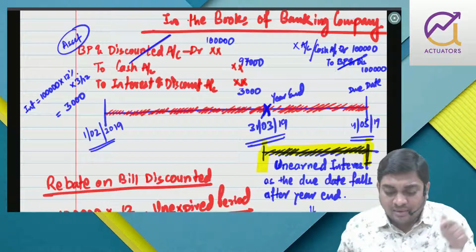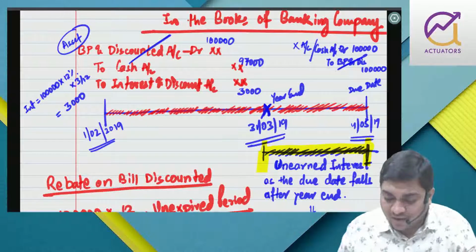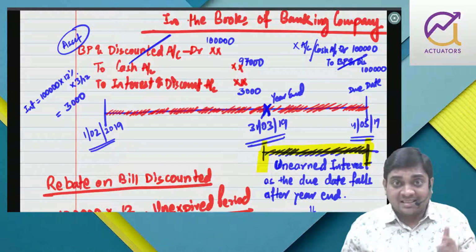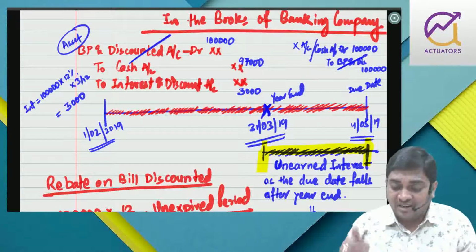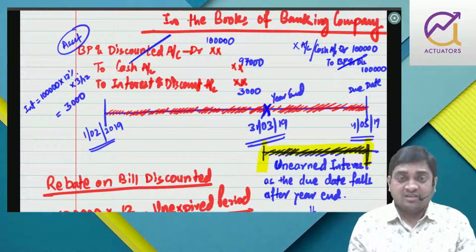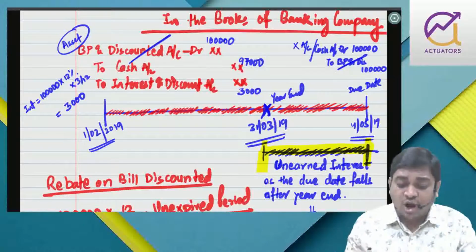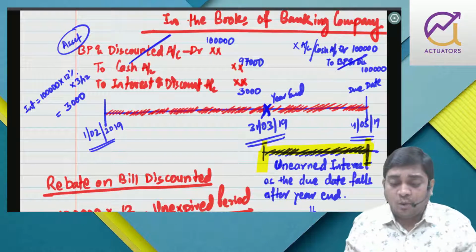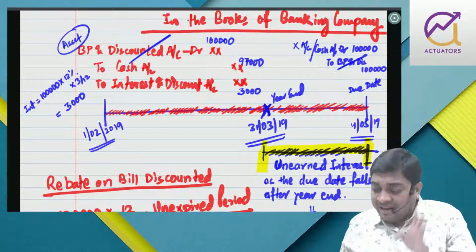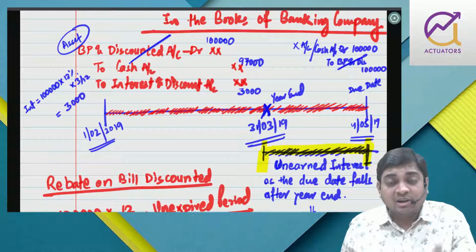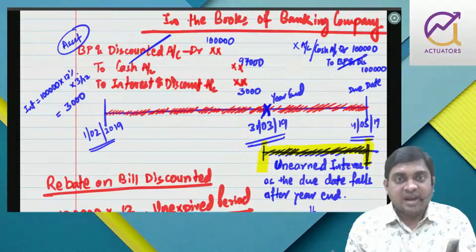But here the total is coming to 3,75,000 plus 490 plus 245 plus 368 plus 4,85,000, that is 19,63,000. But bills purchased and discounted is 24,42,250. It means there are more bills of exchange, but that particular information is not provided to us. So we are going to deal with only those which have been provided. You can get the remaining amount, but unless you know the due date, you won't be able to calculate the unearned interest, that is the rebate, right?